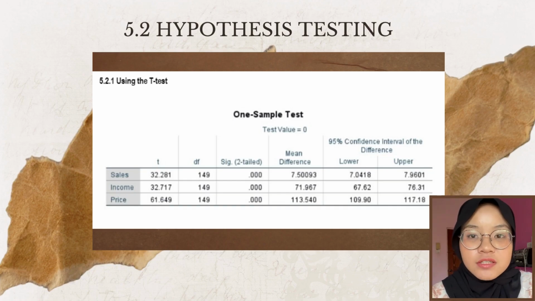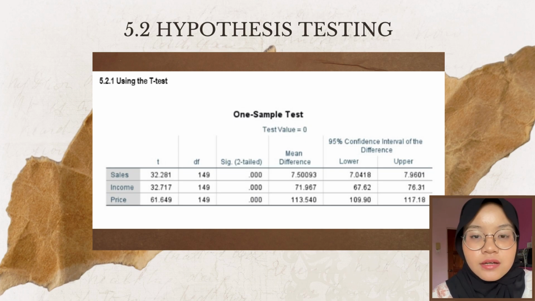Next one is hypothesis testing. In the table, there are various categories such as sales, income, and price. The DF of the categories remains unchanged at 149. The t-test for the sales is 32.281, indicating that the mean sales is 0.5. And the confidence interval of the difference for the lower is 7.04 and for the upper is 7.96.